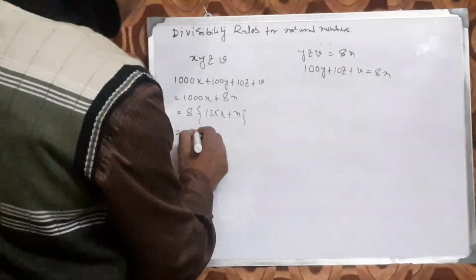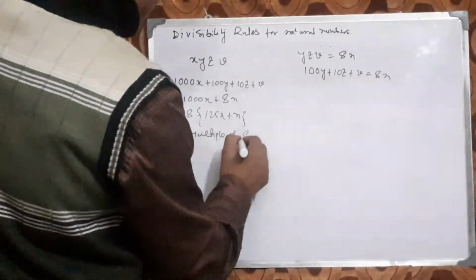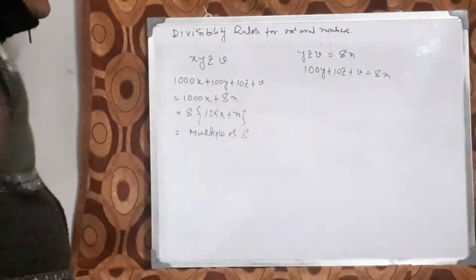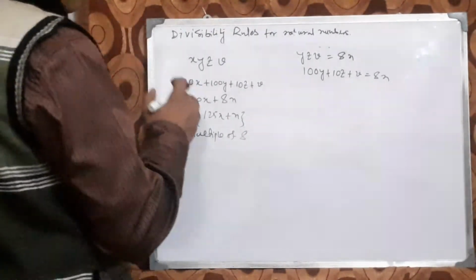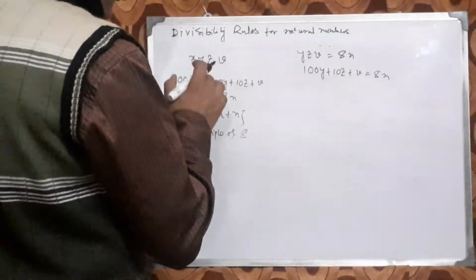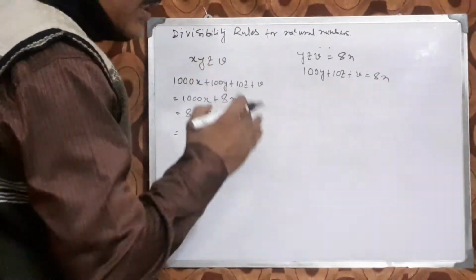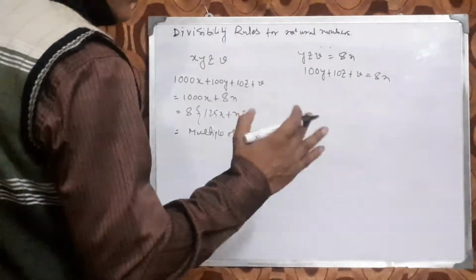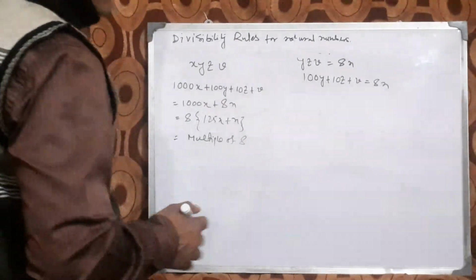This is a multiple of 8. So the whole number has become divisible by 8. So the rule for divisibility by 8 is: if the number formed by the unit place, 10th place and 100th place digits of any long integer is divisible by 8, then the whole number is going to be divisible by 8.